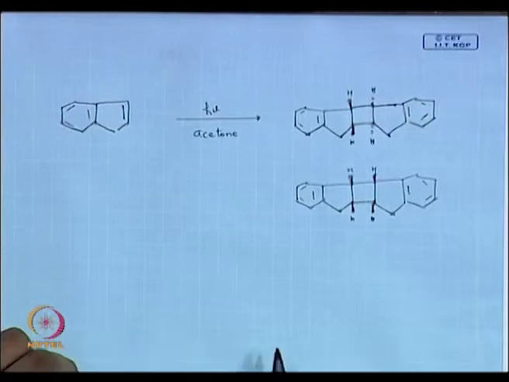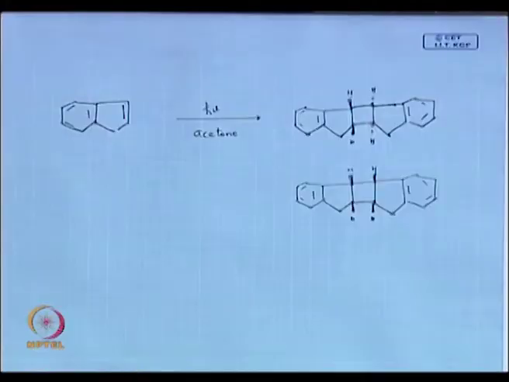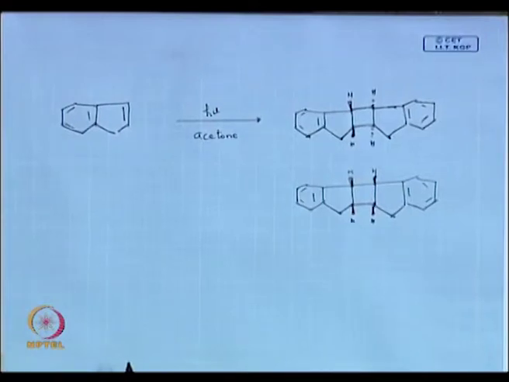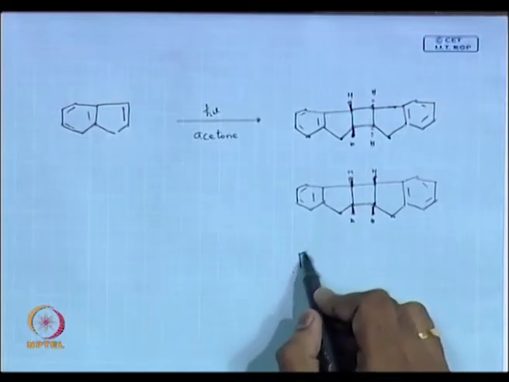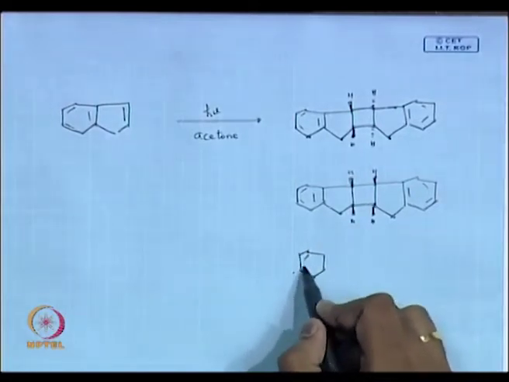Any other guess? Any other molecules you can think of? These are two, then yeah, why cannot you think of this type of molecule?